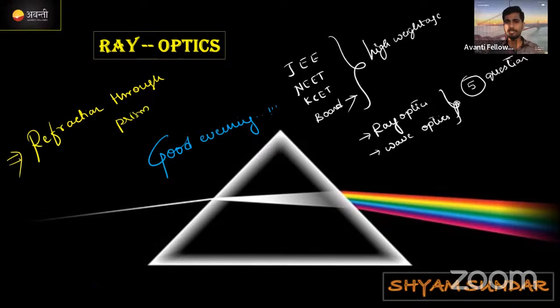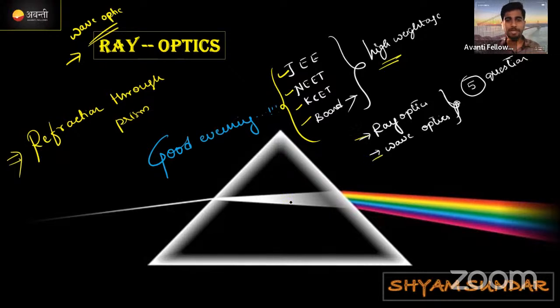In ray optics, in the second term, there are two chapters. Out of all the chapters, ray optics and one more is wave optics. These are the two very important chapters. From these two chapters, for JEE, NEET, or KCET board exams, you'll get maximum weightage questions from ray optics as well as wave optics.